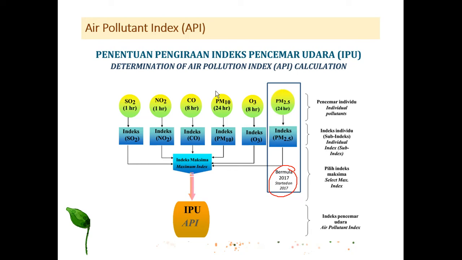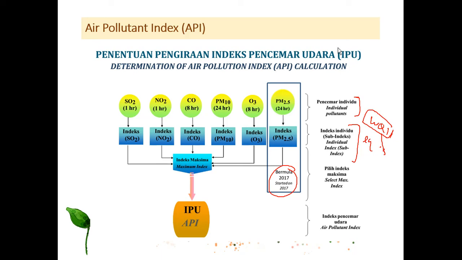So these are the steps to measure the API. Firstly, the API has a list of the parameters required to calculate it. Then they have the sub index. They have an equation similar to the WQI, the water quality index, used to determine the level of surface water.